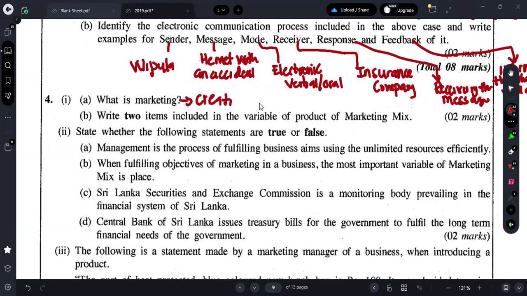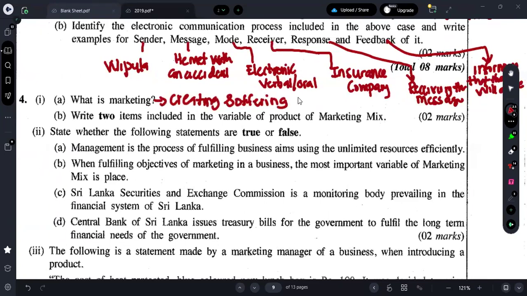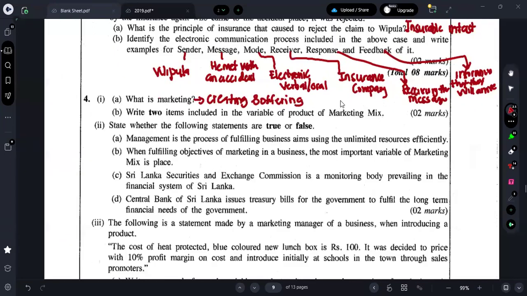Creating and offering a what? A valuable product. Creating and offering a valuable product to satisfy human needs and wants is known as marketing. Okay.